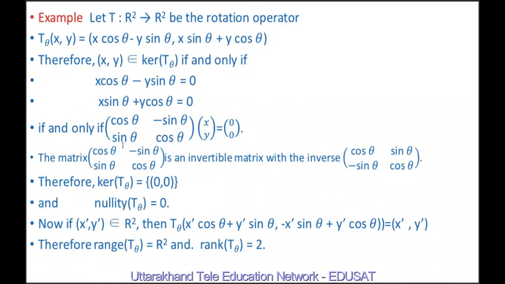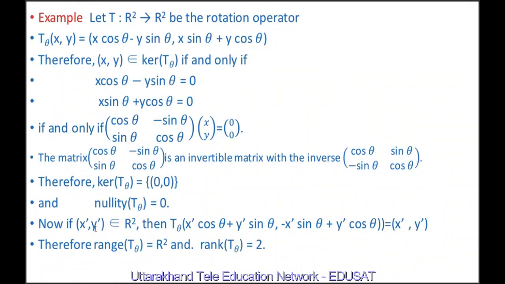The matrix is an invertible matrix because one may verify that its determinant is not equal to 0, with the inverse [cos theta, sin theta; minus sin theta, cos theta]. This may be calculated easily, and kernel of T_theta is equal to (0, 0) and nullity of T_theta is 0.